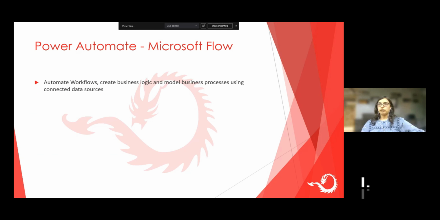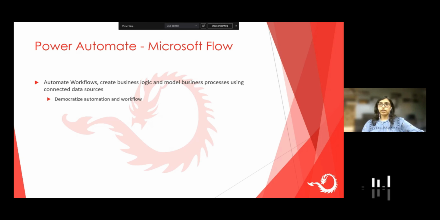With Power Automate, you can develop automated workflows to create business logic and models across processes using connected data sources. You can use SharePoint, Azure, or SQL to work with your data. You might need some business processes implemented over your data, or you might want to go through approvals of your documents. That's where you can use Power Automate.